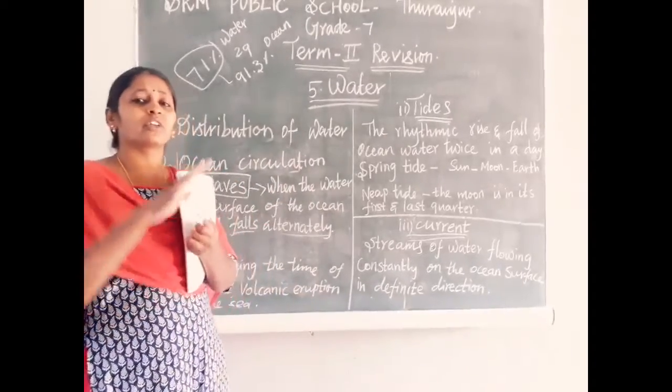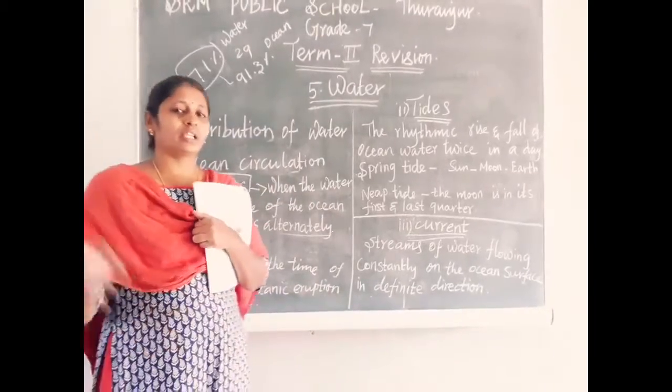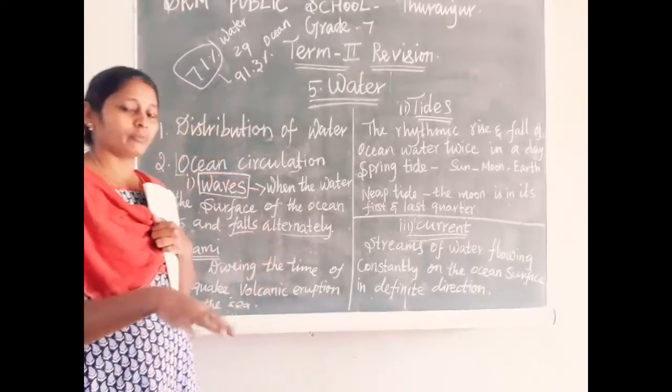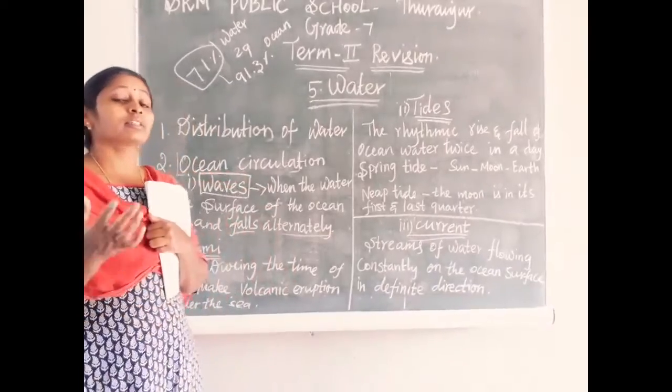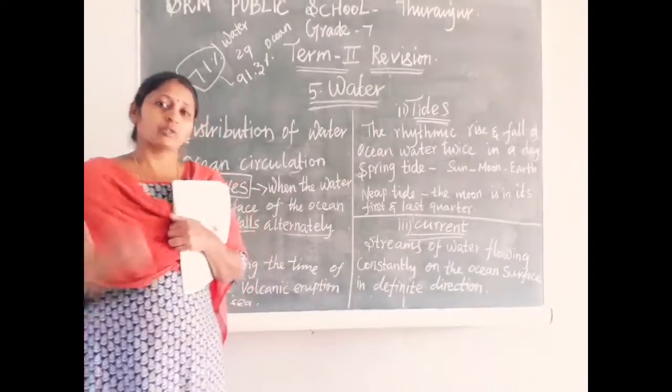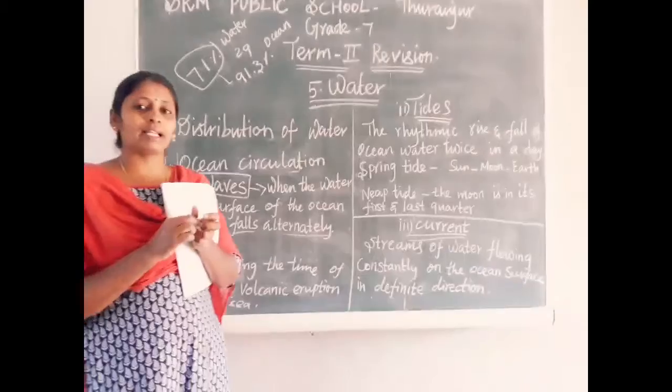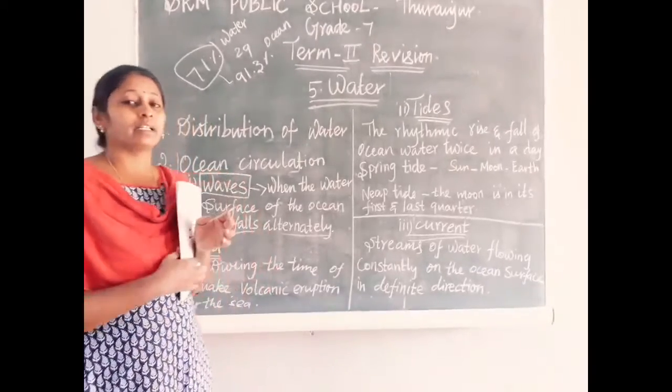That floor is not even, it is uneven. Like mountains on land, we have mountains under the sea also. Some volcano mountains are also present under the sea.